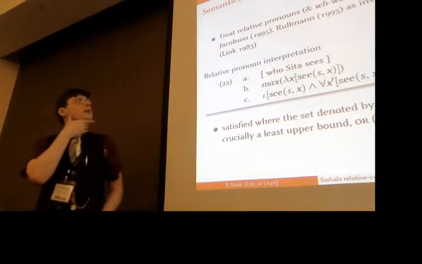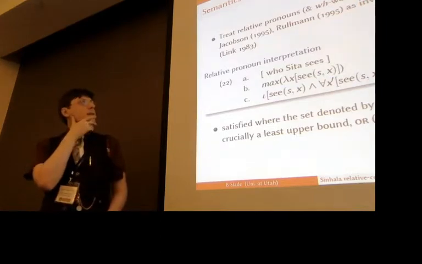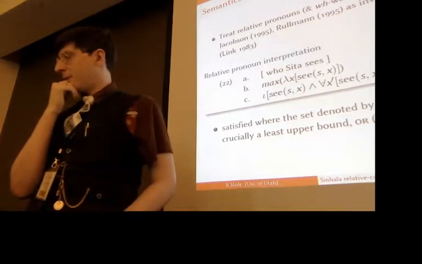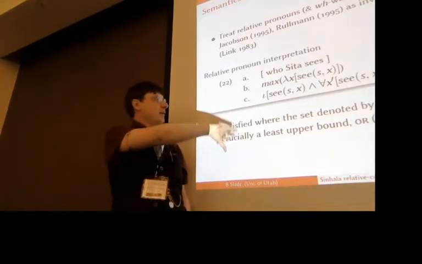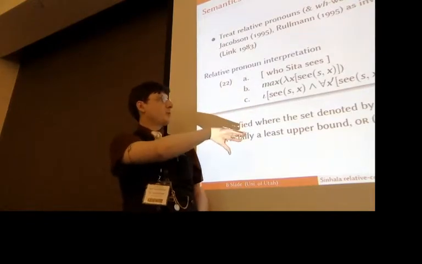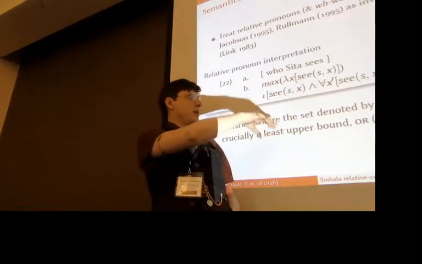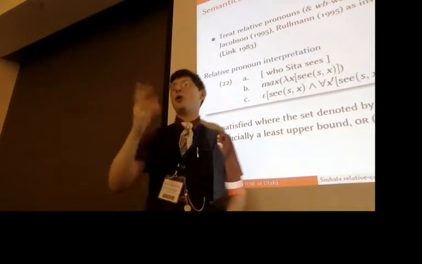And then this will end up interacting with the relative pronoun, which I assume will involve some sort of maximality operator, which essentially says it's going to pick out, from a set, the individual which makes the relevant proposition true, and also requires that any individual which makes this true has to be either identical to this first individual or a part of it.